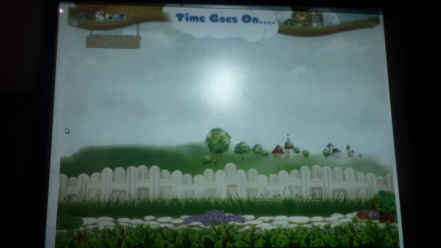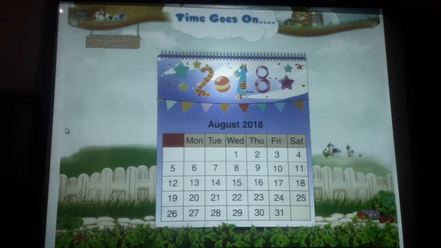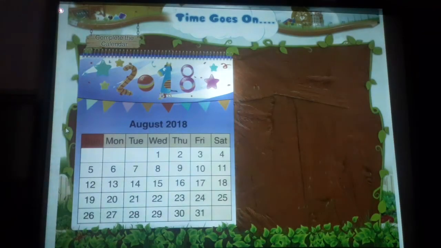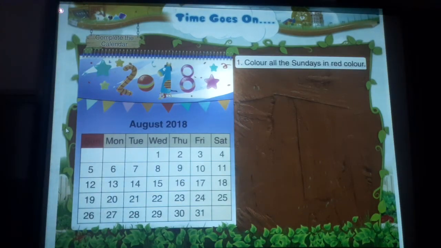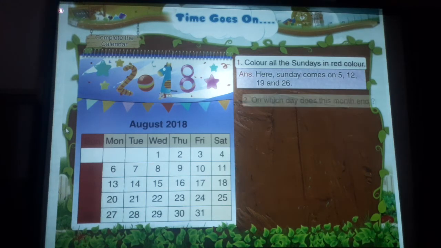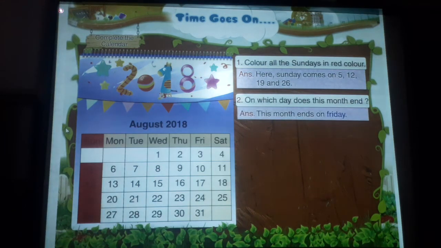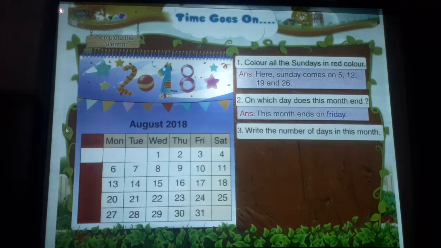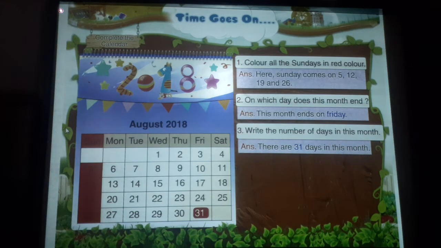Complete the calendar. Here is a calendar for August 2018. Color all the Sundays in red color. Here, Sunday comes on 5, 12, 19 and 26. So, fill these dates in red color. On which day does this month end? This month ends on Friday. Write the number of days in this month. There are 31 days in this month.